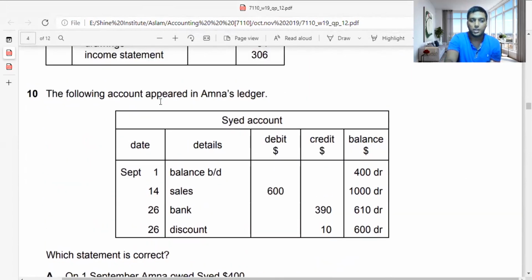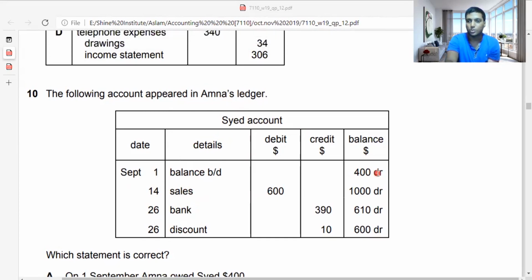The following account appeared in Amna's ledger. See the account. Remember, guys, when you're doing a sum like that, you need to know which ledger, which account. First of all, see in the details, what do you have? Do you have purchases or sales? If it is sales, it is a credit customer. If it is purchases, it is a credit supplier. So actually in Amna's ledger, Sayed is a sale, which is a credit customer. And you can also see the balance brought down is on the debit side, so it's a debtor. So Sayed is a debtor.